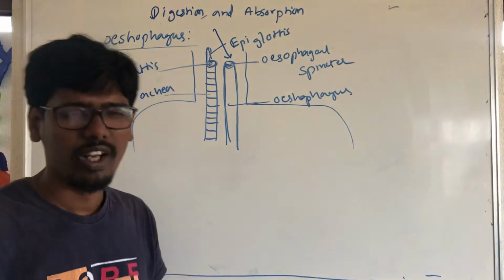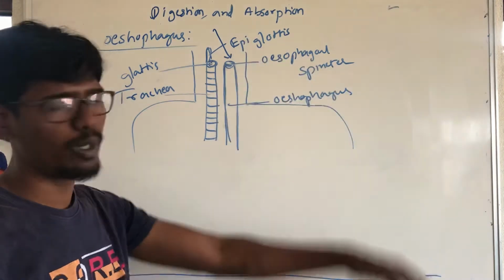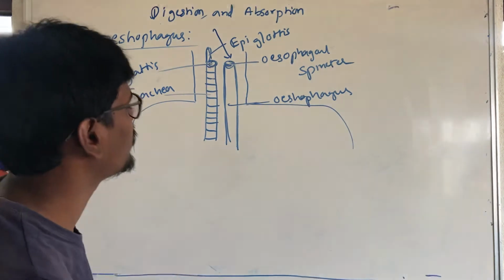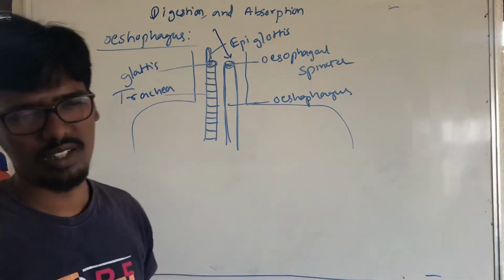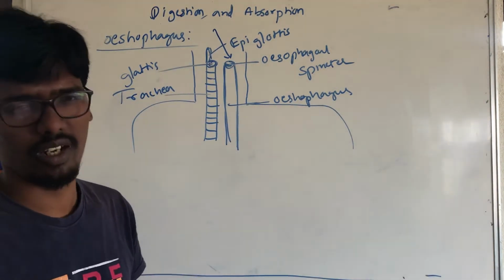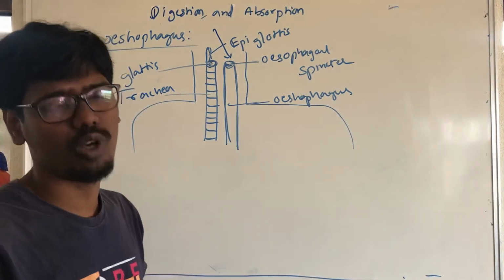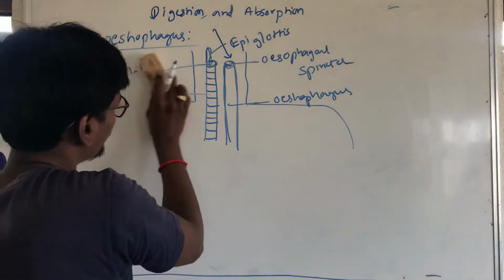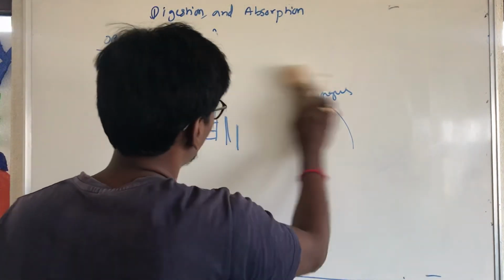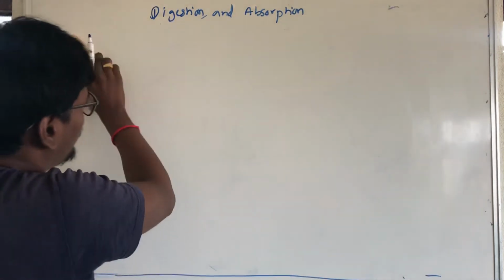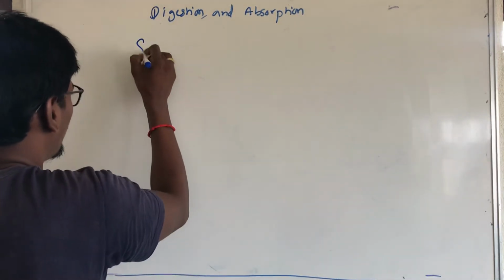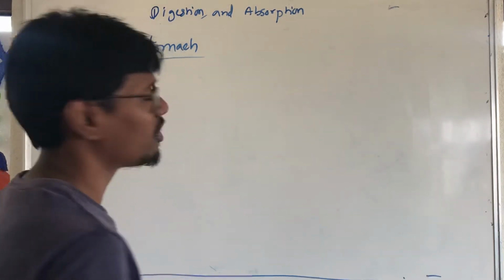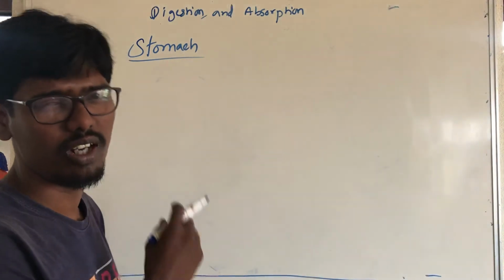This is the structure of the esophagus, which also leads to the epiglottis and trachea. This is also called the pharynx region. Next we will move to the stomach.